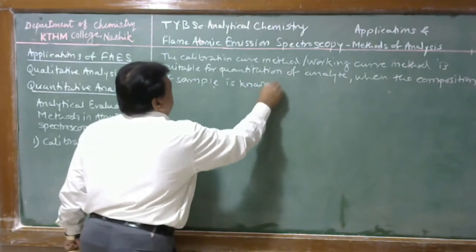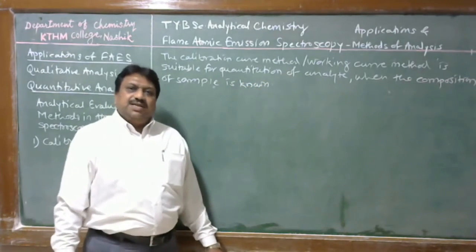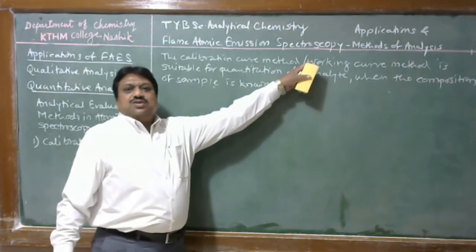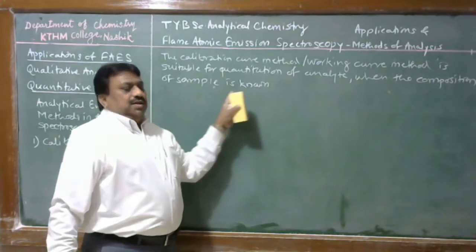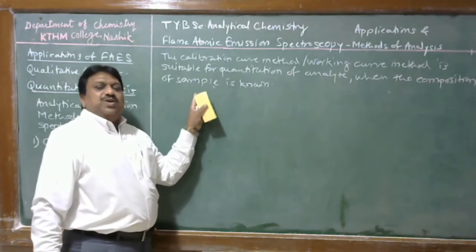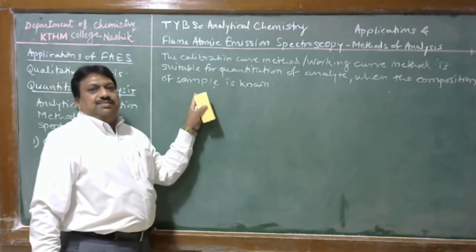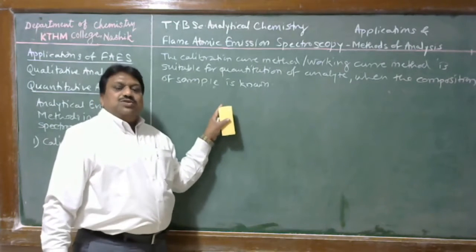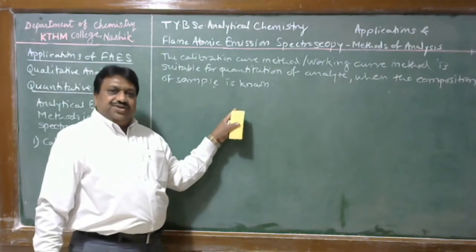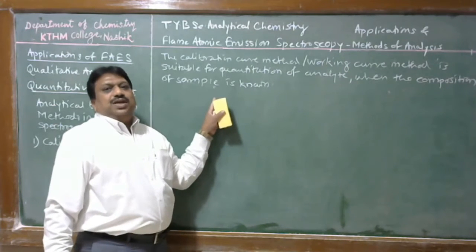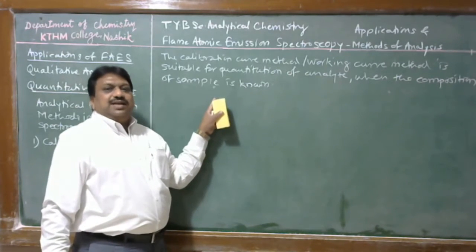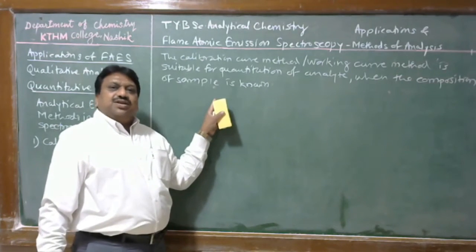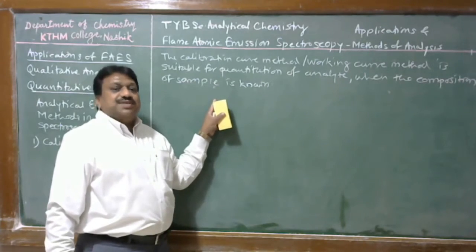That means we can prepare the standard solution exactly similar to the analyte solution. In this method, 5 to 6 standard solutions of the analyte element having different concentrations are prepared. Standard and sample solutions are measured under analytical conditions. The graph of emission signal or instrumental reading as a function of concentration gives a calibration curve, and from that calibration curve we can determine the concentration of the sample.